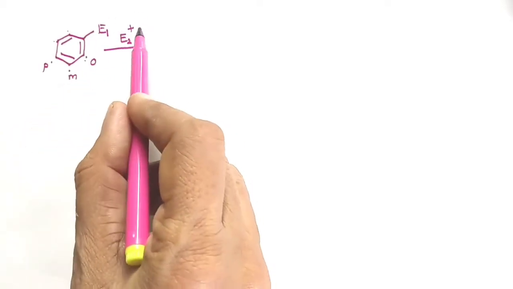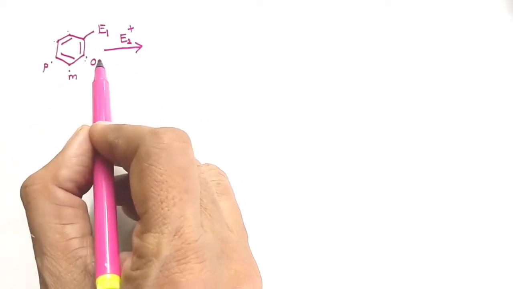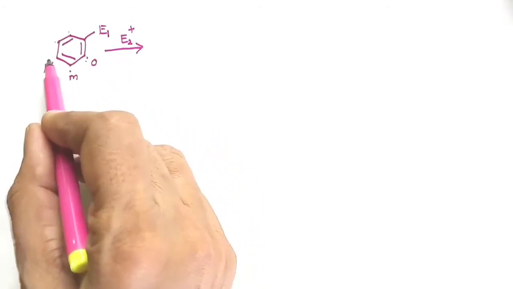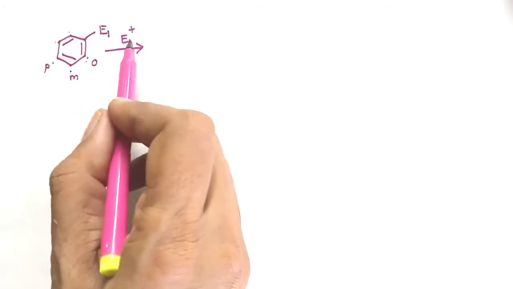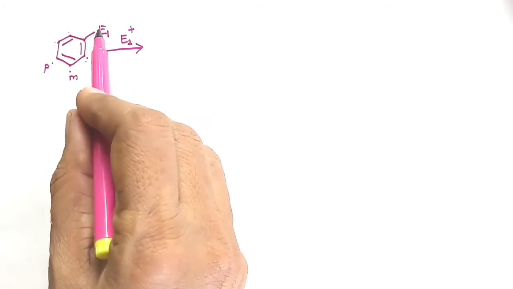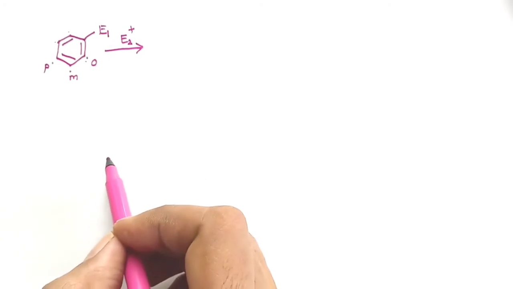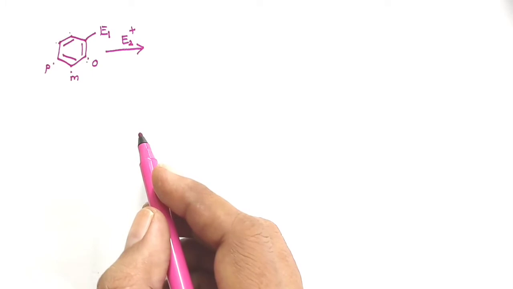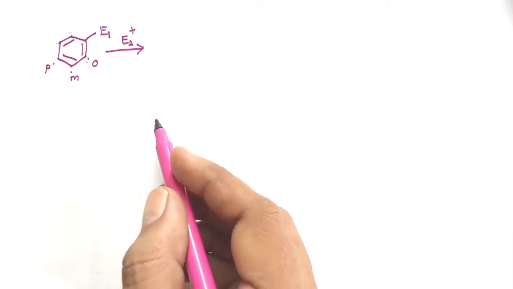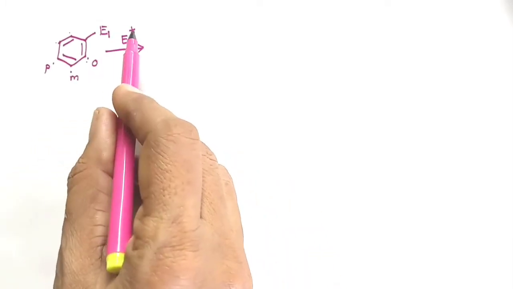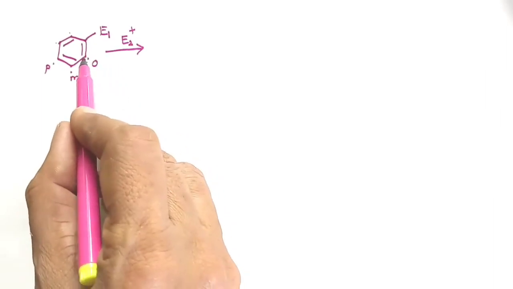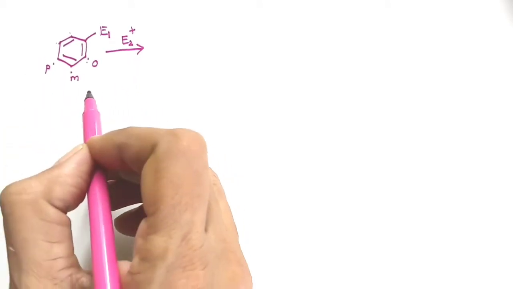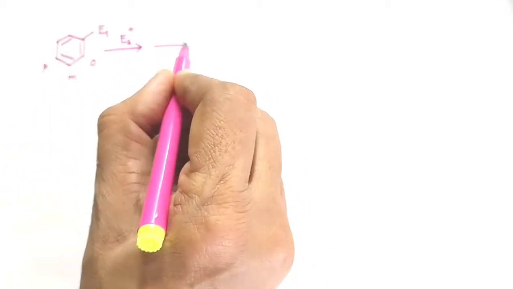So the approach of this electrophile number 2 can be at the ortho position, at the meta position, or at the para position. This position will be decided by the previous electrophile that is present on the monosubstituted benzene. Let us see the canonical structures, or resonating structures, obtained if the electrophile number 2 attacks the ortho position, the meta position, or the para position. First of all, let us consider the ortho attack.